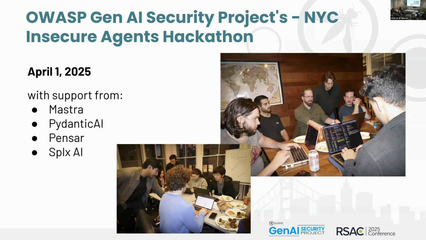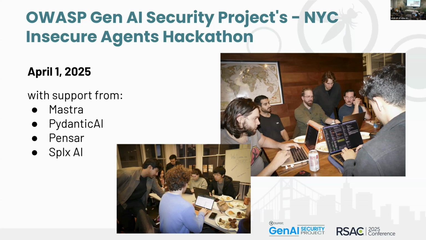Penzar and Splix AI were really helpful at this hackathon because they helped us find some of the vulnerabilities that were in our agentic code. Both of those companies were able to map the findings back to our threats and mitigations guide, as well as the top 10 for LLMs. And some of these examples made it into our repository that has the insecure code examples. Some of these submissions were fantastic, and we'd like to recognize some of them.